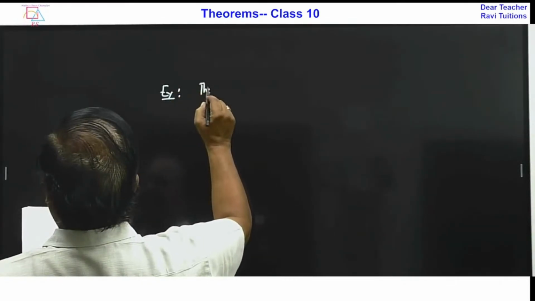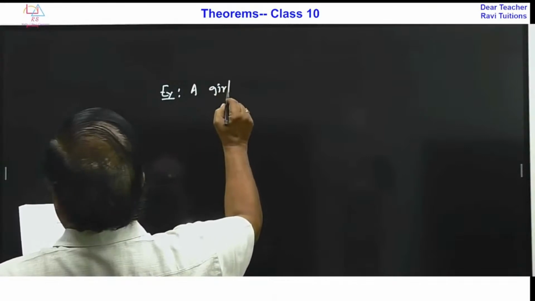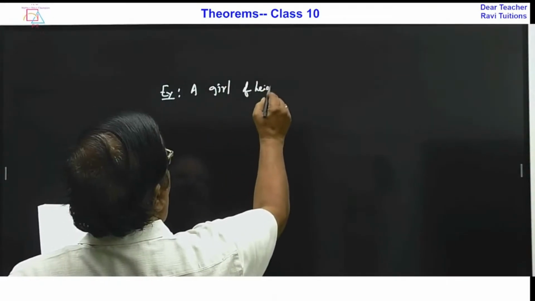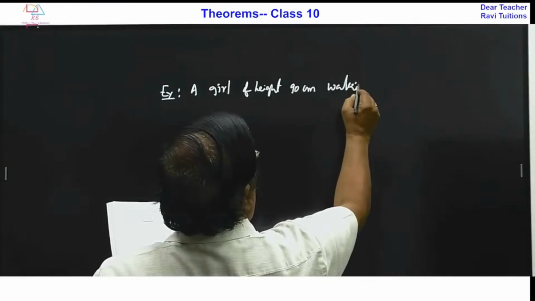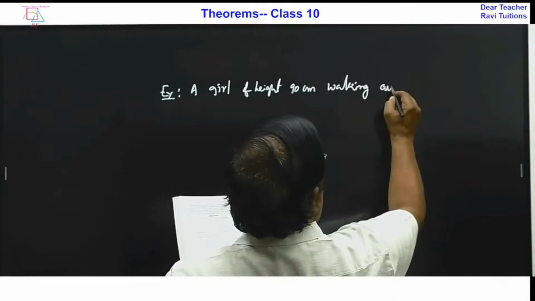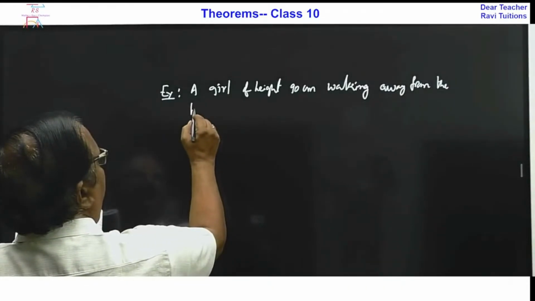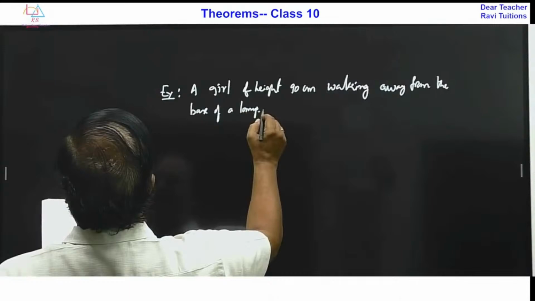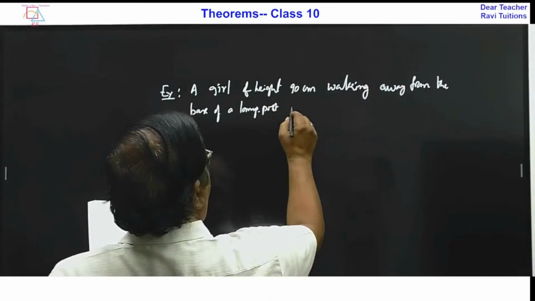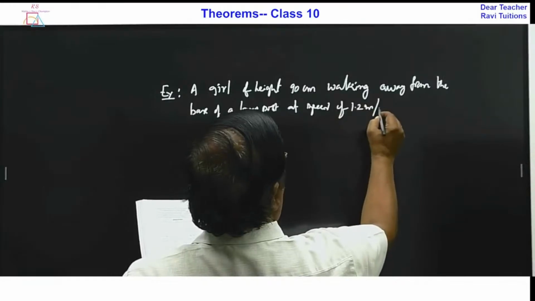A girl of height 90 centimeters walking away from the base of a lamp post at a speed of 1.2 meters per second.